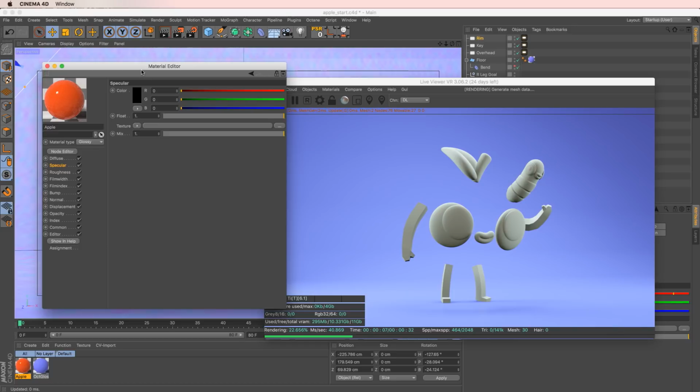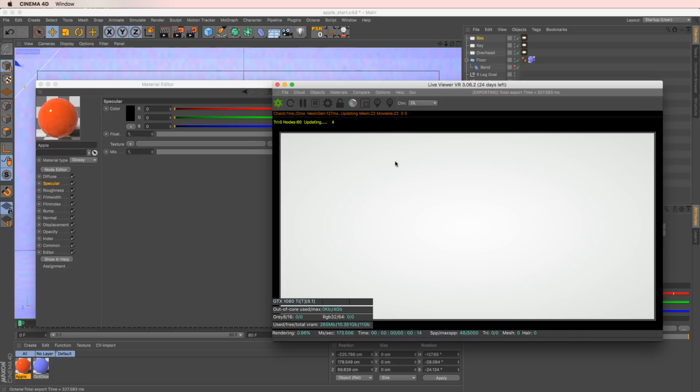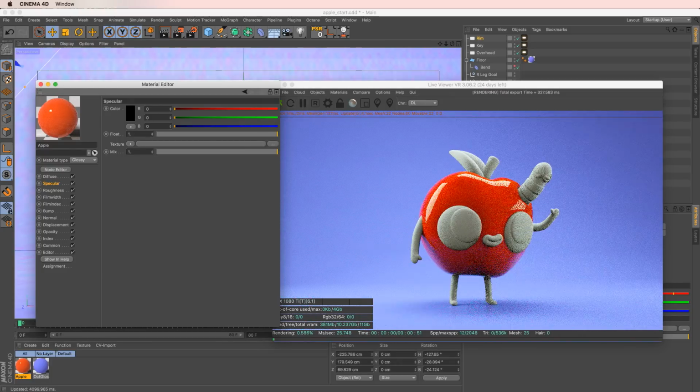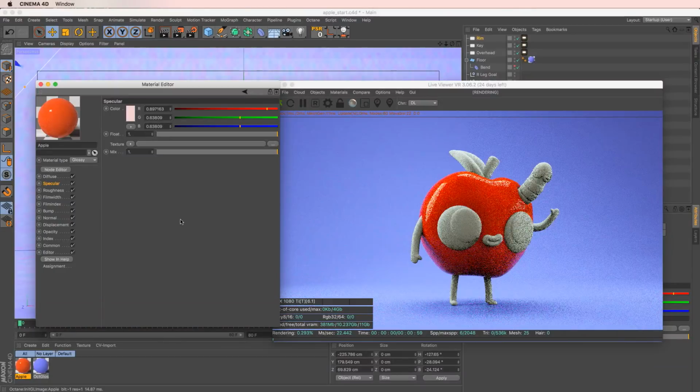Then we're going to go to our specular, and this is where we can actually change the color of the specular. I'm just going to hit this again so maybe we don't have that wonkiness, but we can change the color of our specular if we want to by changing this from black. Maybe we can give this a reddish tint, and that's way too red. So maybe we can just give it just a touch of pink, light red in there.